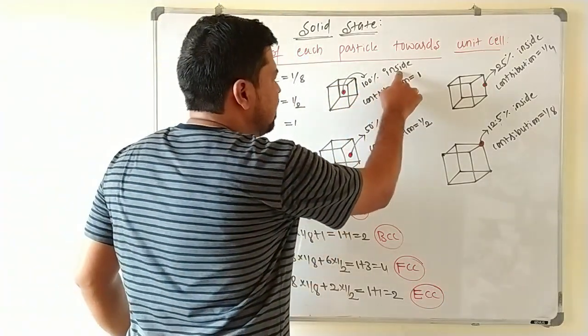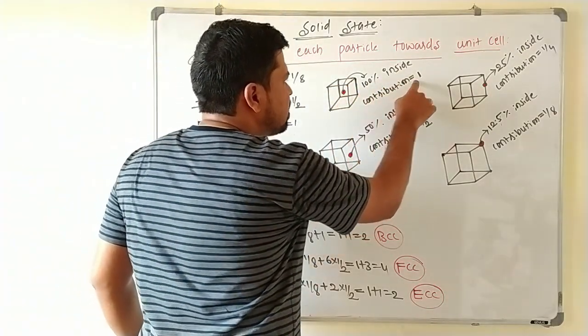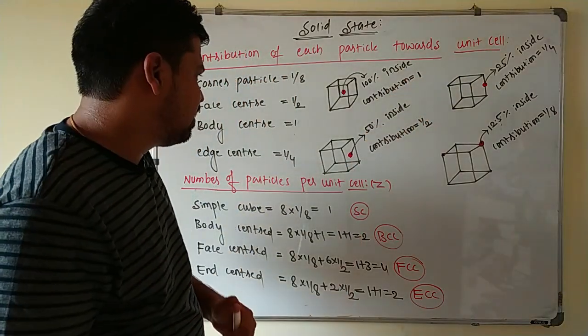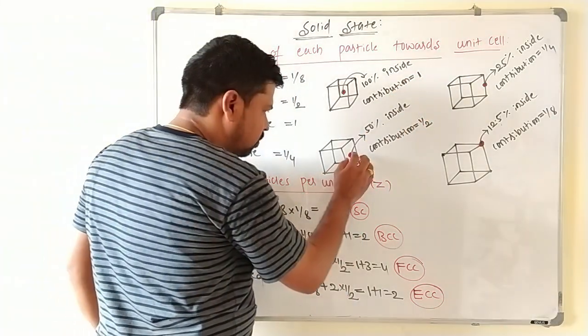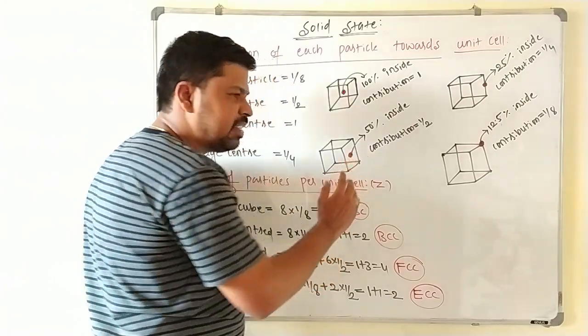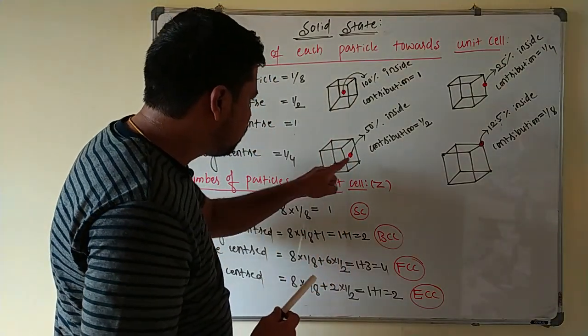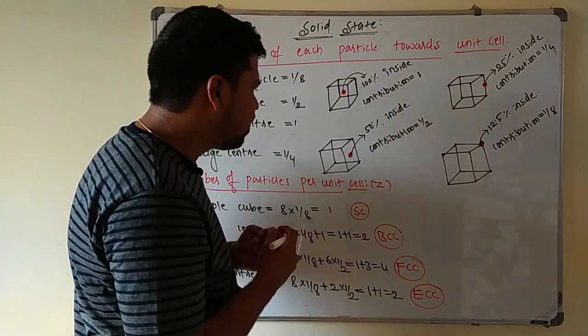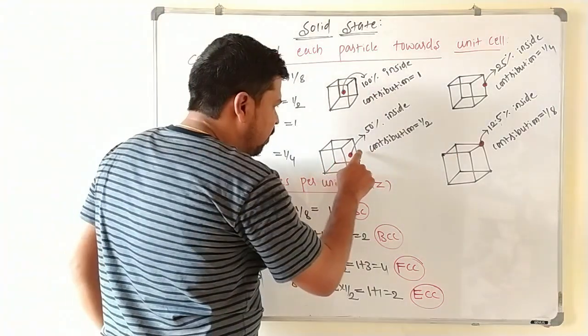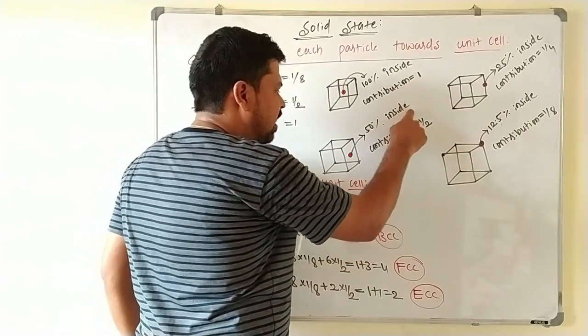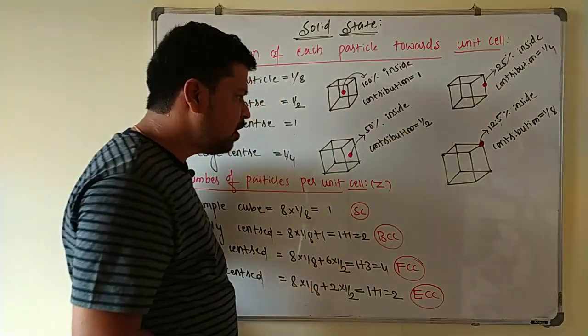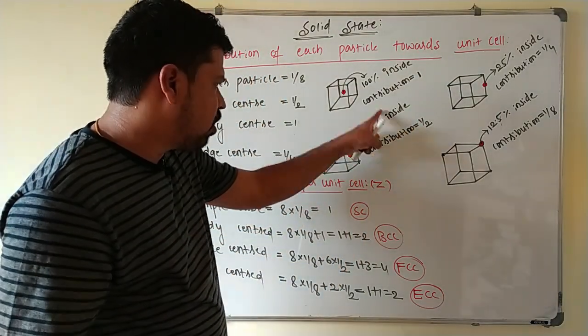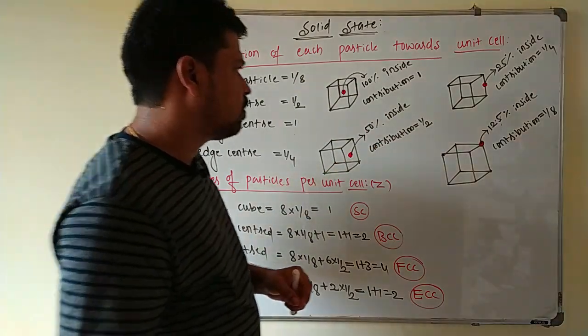So 100% inside the cube means its contribution towards the unit cell is 1. Suppose if you take the face centered particle, it is shared between the 2 unit cells, so half of this is present in 1 unit cell and half is present in the other unit cell. So only 50% of this particle is present inside, so its contribution is 1 by 2. Face centered particle contribution is 1 by 2.